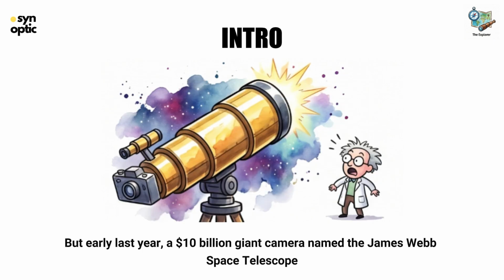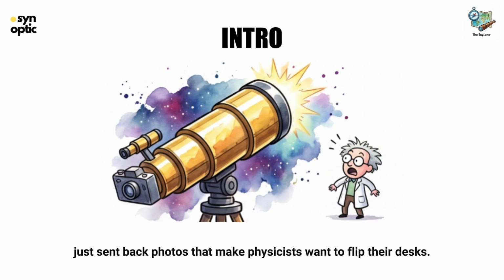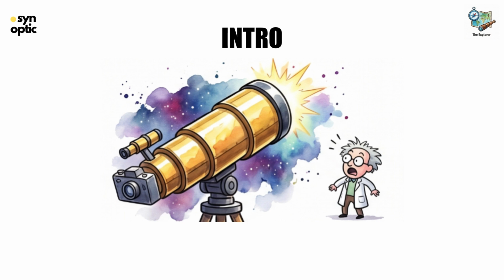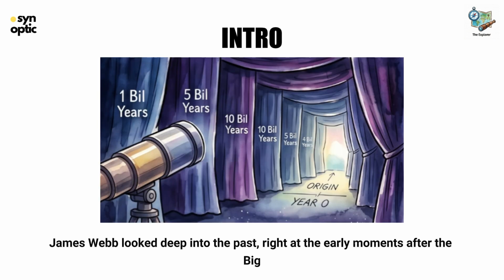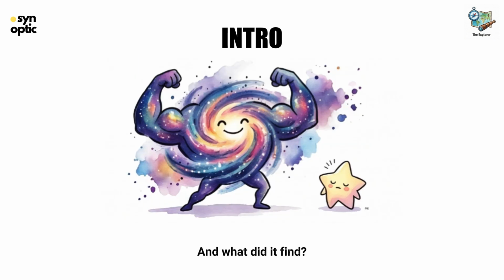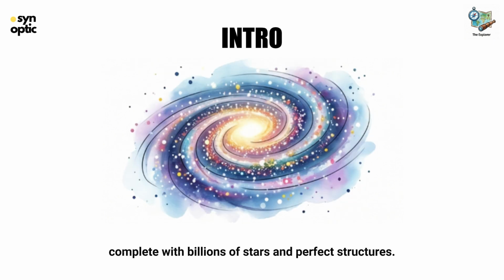But early last year, a $10 billion giant camera named the James Webb Space Telescope just sent back photos that make physicists want to flip their desks. James Webb looked deep into the past, right at the early moments after the Big Bang, and what did it find? It didn't find messy baby galaxies, it found giant, mature galaxies, complete with billions of stars and perfect structures.